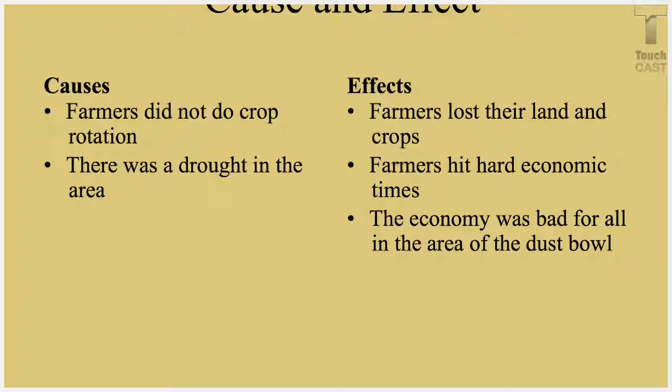The effects of all of this is that farmers lost their land. Farmers were unable to plant, which means they weren't able to get money, which means their economy went down. And because of all of this in Texas, we were hit harder with the Dust Bowl than we were with the Great Depression. The Great Depression really hit because we had manufacturing and industry. Well, Texas was an agricultural type situation.